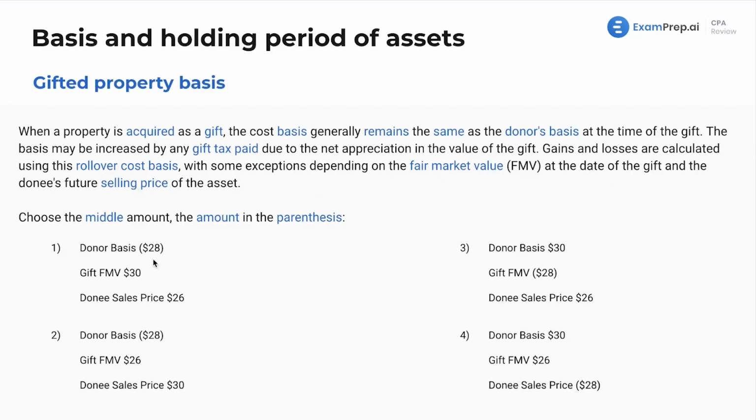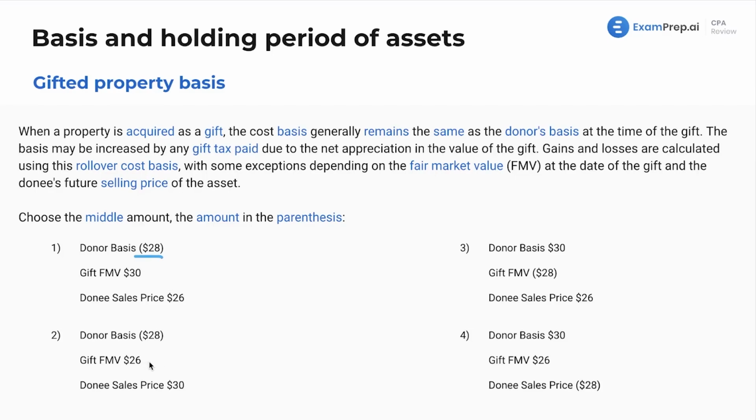Generally speaking, in many situations you just choose the middle, and that's your basis. So if the donor's basis was $28, and let's say you are gifted one share of stock. In situation one here, the donor's basis is $28 for the share. At the date, the fair market value of the stock trading on the stock exchange is $30, and then the sale price, let's say you sell it that day, is $26. The basis is the middle number. It's the number in the parentheses. This doesn't represent a negative number. This is just me proving that this is what we're selecting.